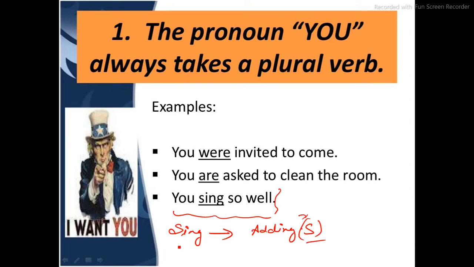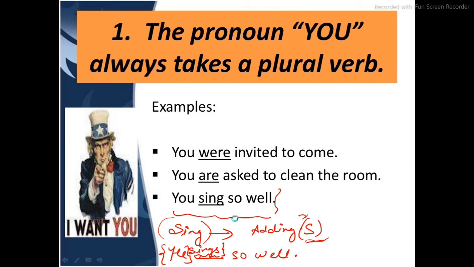Like for example, if I would have written here, he dash so well, I would have filled up the blank using the word sings, because he is a singular subject, so we will use a singular verb. So sing becomes sings over here. Whenever you have to convert a plural verb to a singular verb, you will add s. There are several rules that we'll discuss in the upcoming slides.